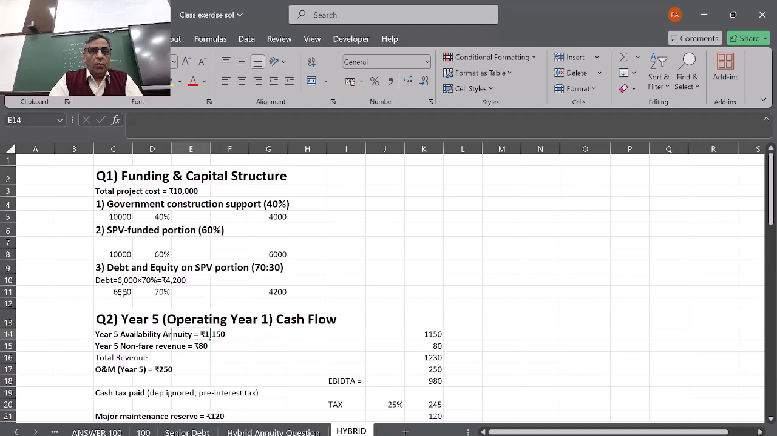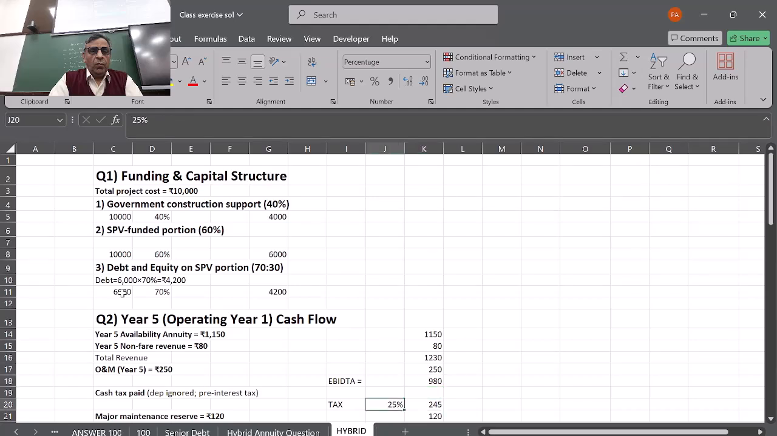So if we start with year 5, which is the year when the project starts generating revenue, and the construction is complete, they are going to start generating 1150 crores of revenue, and then 80 crores of non-fare revenue, which is advertisement. So the total revenue comes to 1230, and then the O&M is 250 crores, which means the EBITDA will be 980 crores.